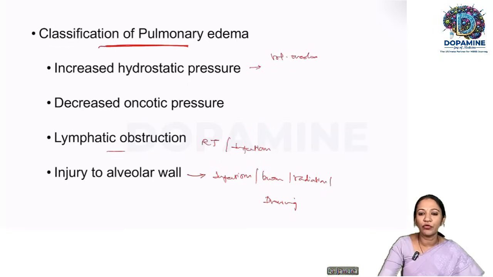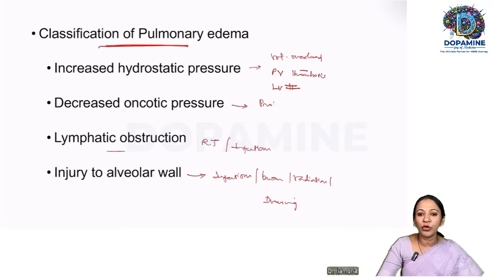Volume overload. Of course, definitely, the lung will not be able to cope. And any pathology above the lung, as said, pulmonary vein thrombosis or pulmonary vein constriction, left ventricular failure, anything can cause an increased hydrostatic pressure in the lung parenchyma. Decreased oncotic pressure, something to do with the proteins.